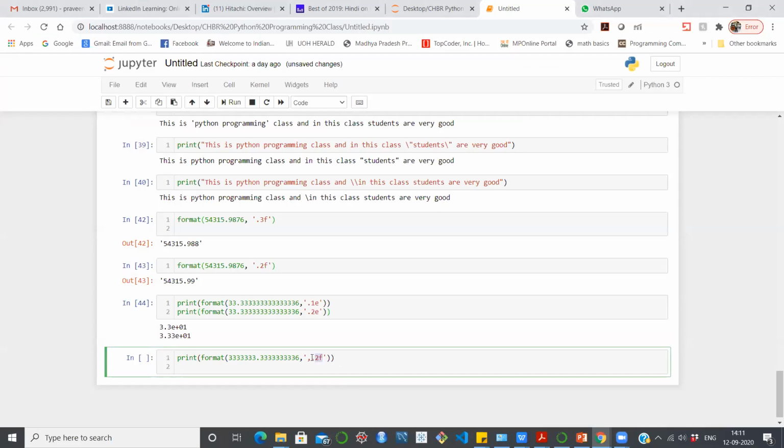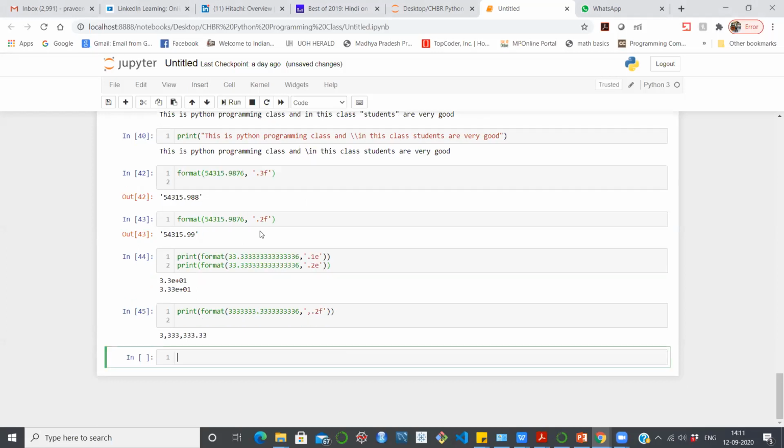Here I am still using .2f, but I am using a comma before that, so I get commas in the number. And .2f is just the two-digit place after the dot. So to place a comma, you just need to insert the comma before this.